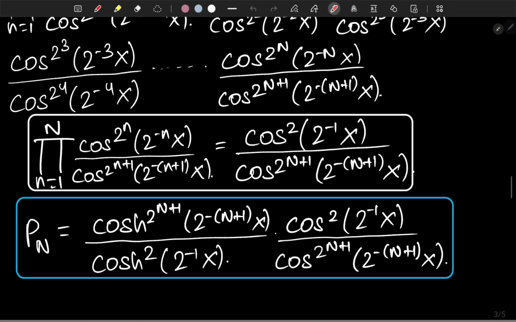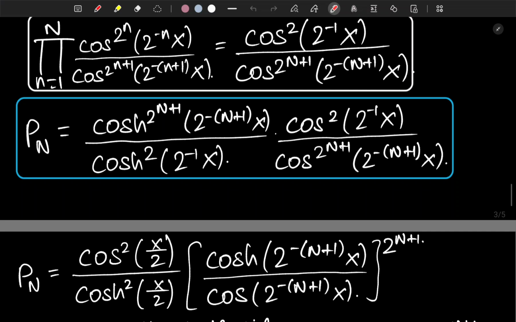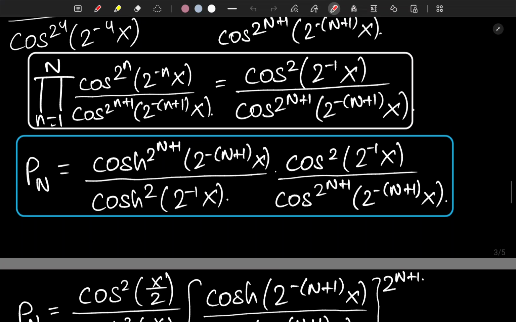That's beauty. That's literally beauty. So the second product evaluates to cosine squared of 2 to the negative 1x over cosine of 2 to the n plus 1 of 2 to the negative n plus 1 x. Basically we just have to multiply those results that we have got so far.